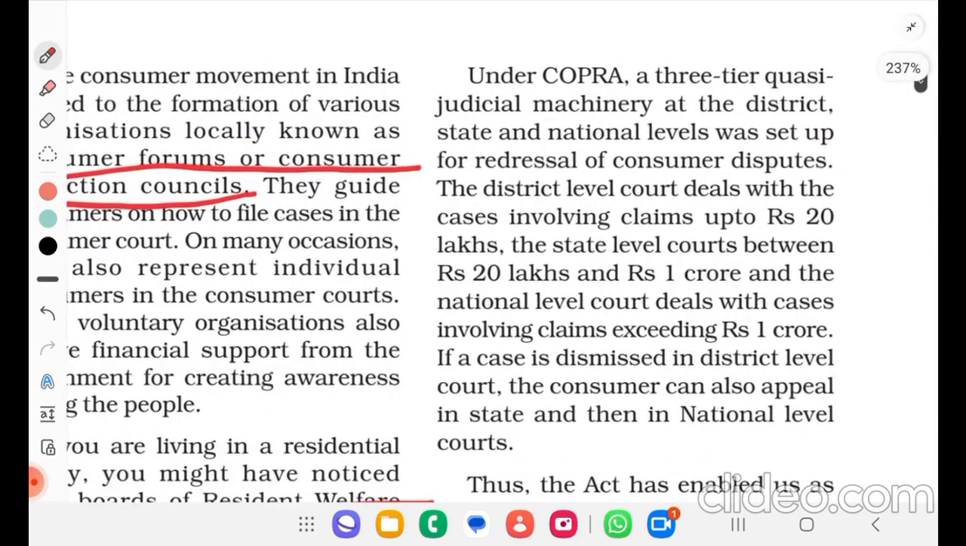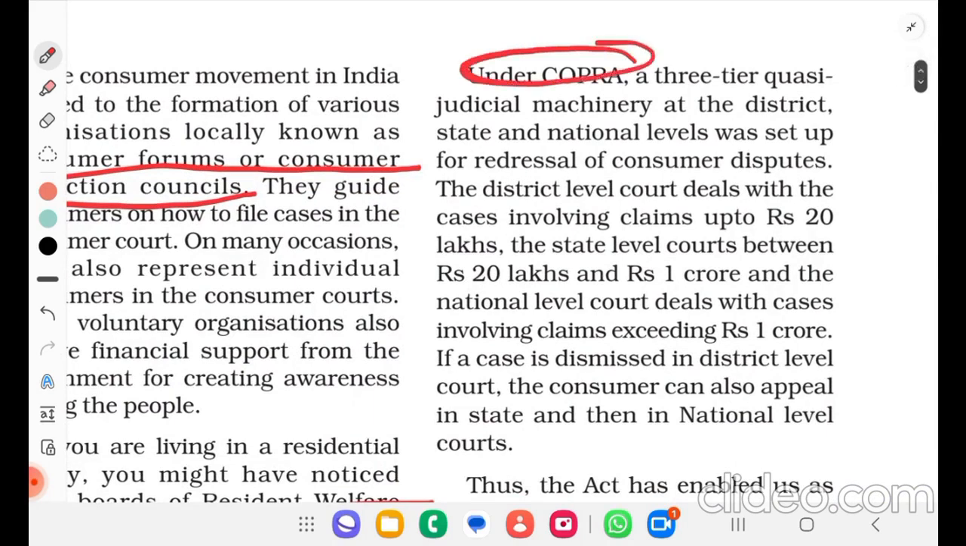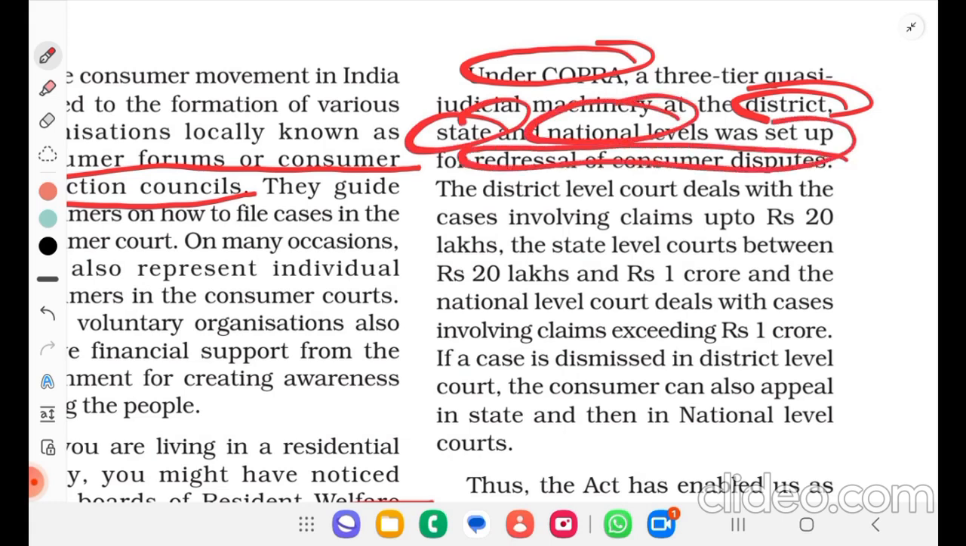Under COPRA, the Consumer Protection Act 1986, a three-tier quasi-judicial machinery at the district, state and national level was set up. It is quasi-judicial for redressal of consumer disputes. The district level court deals with cases involving claims up to 20 lakh, the state level between 20 lakh and 1 crore, and the national level court deals with cases involving claims exceeding 1 crore.